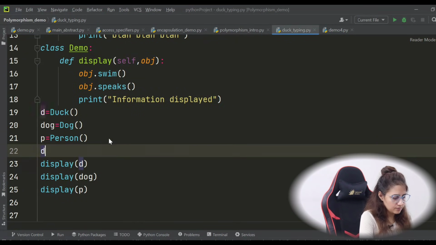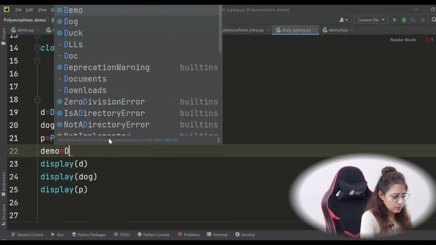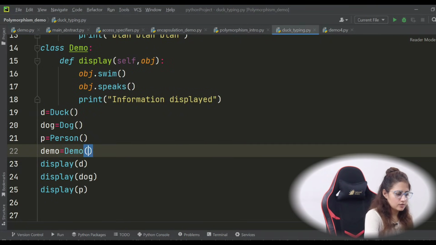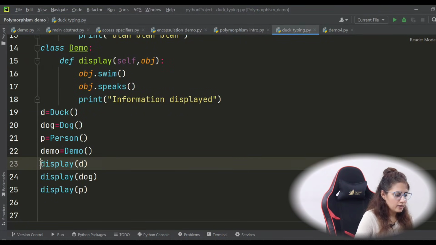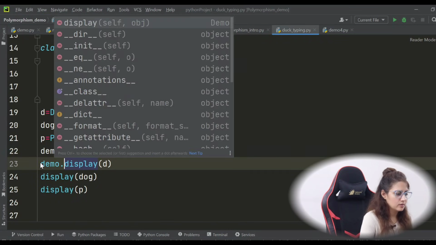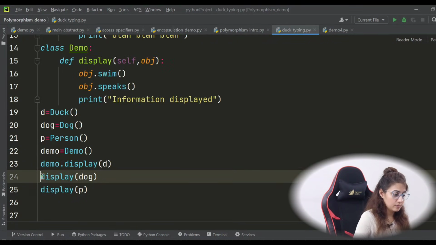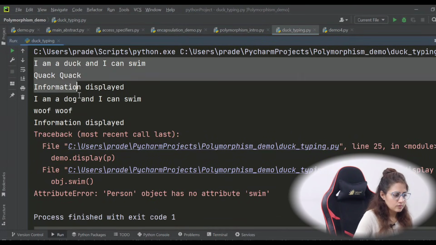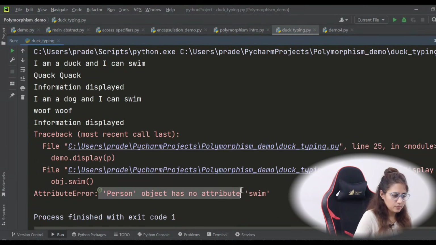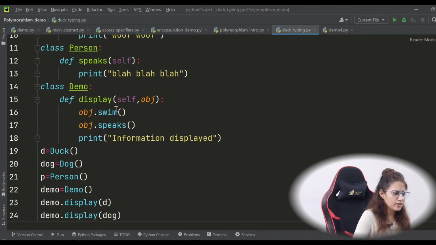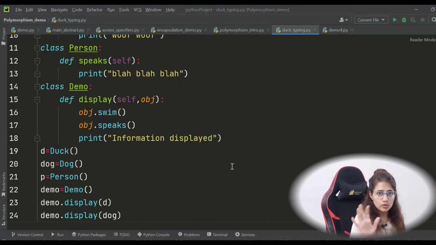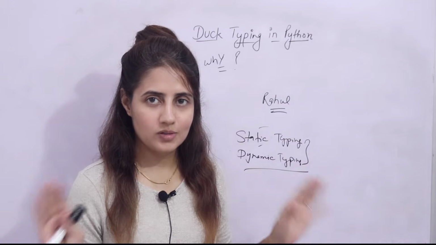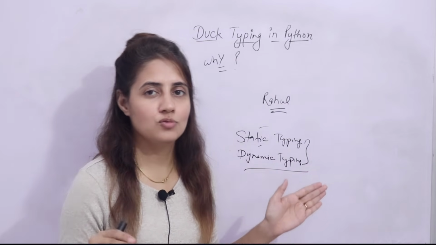So with the help of a class object we can call this display. So let's create an object of this demo class, and with the help of this object we call this display. See now, for the two it is running fine, but for person it is giving the same attribute error. So this type of example you can also take within a class method, right? So I hope you got now what is duck typing and how we use this thing to achieve polymorphism.